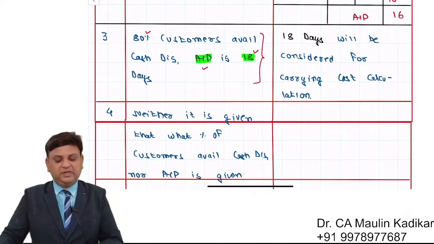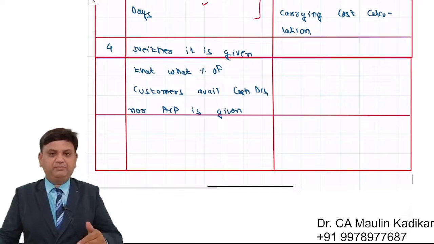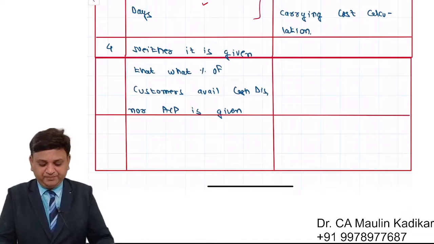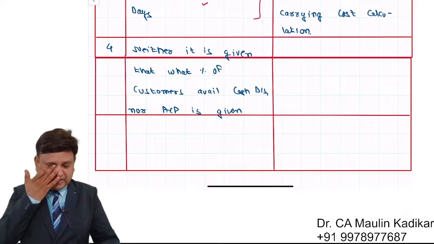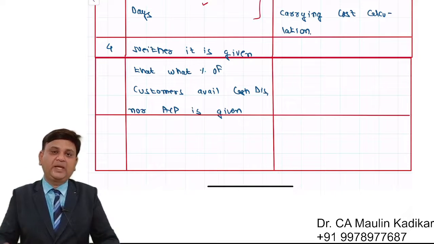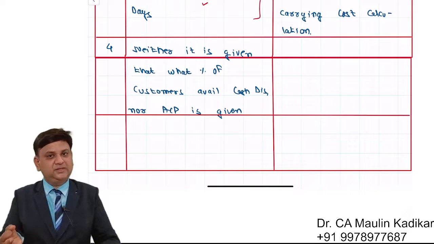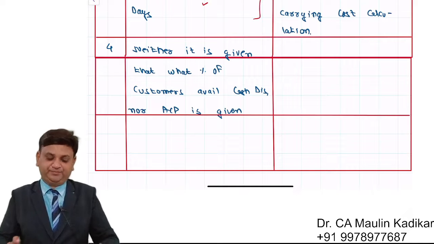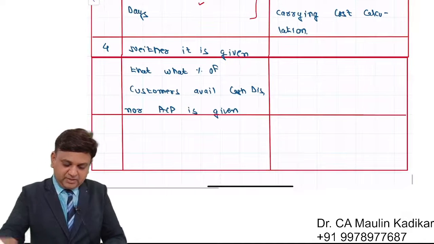Any assumption can be made, but the best assumption is that nobody is availing cash discount, and you take average collection period as 30 days, and cost of cash discount will be 0.